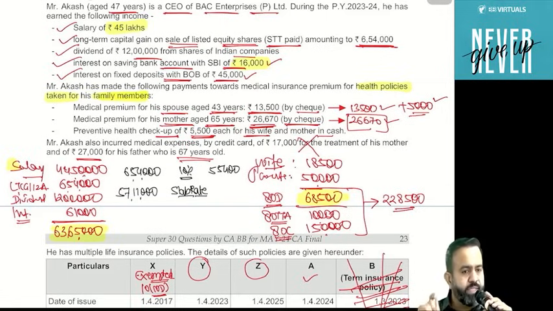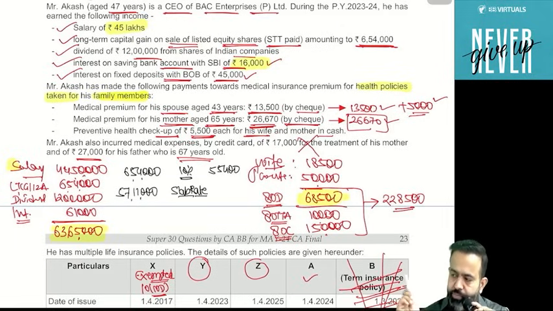Brother, 3 to 6 is 15,000. 6 to 9 is 30,000. After that 9 to 12 is 45,000, and 12 to 15 is 60,000. Total it is 150. So you can remember that as per the new slab rate, up to 15 lakh income, tax is 1 lakh 50,000.